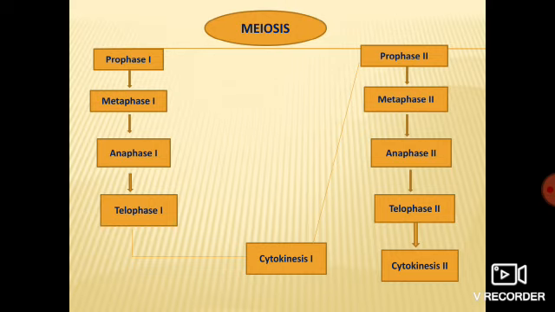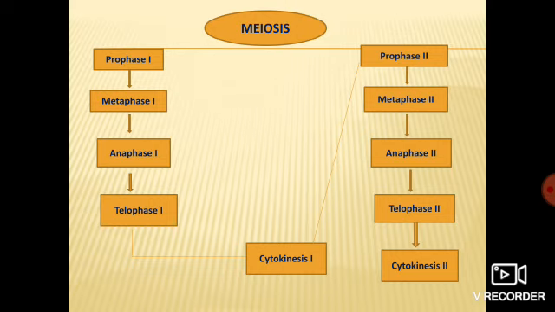The sequence is the same as that of mitosis: prophase, metaphase, anaphase, telophase, then cytokinesis. Similarly, it happens in meiosis also. Now after cytokinesis 1, 2 daughter cells are produced which have 23 chromosomes in each.